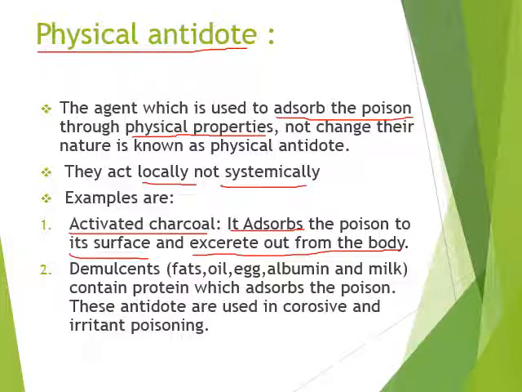They do not interfere with the chemical property of the poison, nor do they produce any systemic changes in the human body. Second example, we can see demulcents like fat, oil, egg, albumin and milk. They contain proteins which absorb the poison. These antidotes are used in corrosive and irritant type of poisoning.